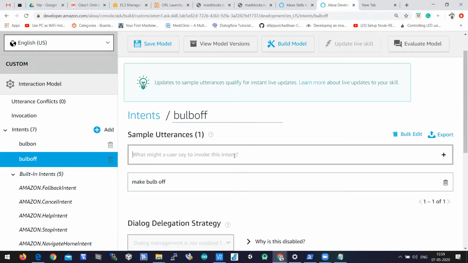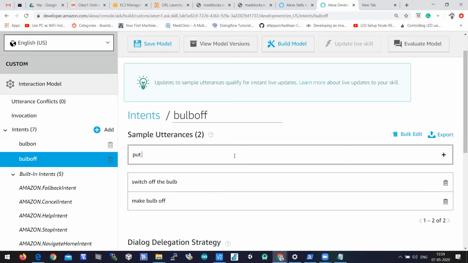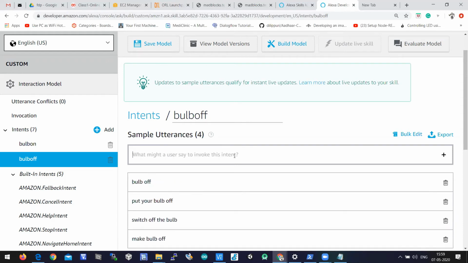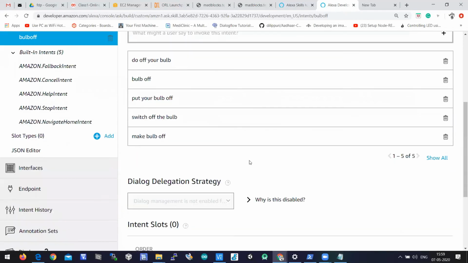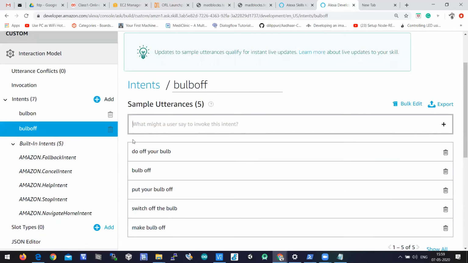Make bulb off, switch off the bulb, bulb off, to make your bulb off, whatever. The maximum possible utterances here. So we have created two user intents and there are 5 built-in intents, which are predefined intents.